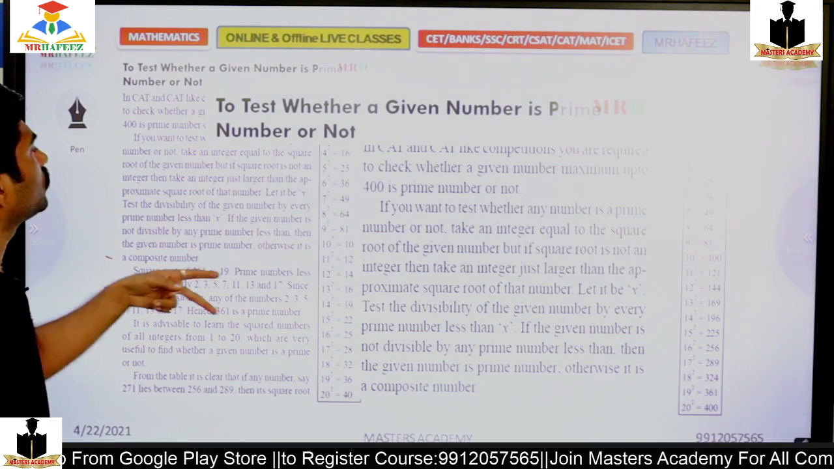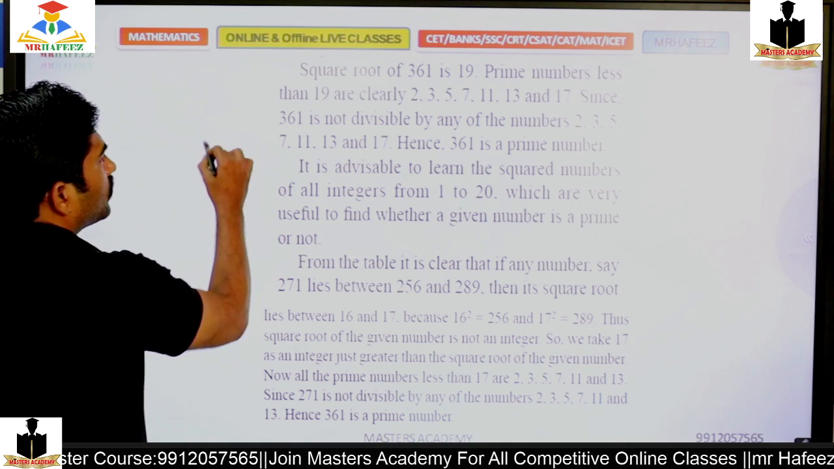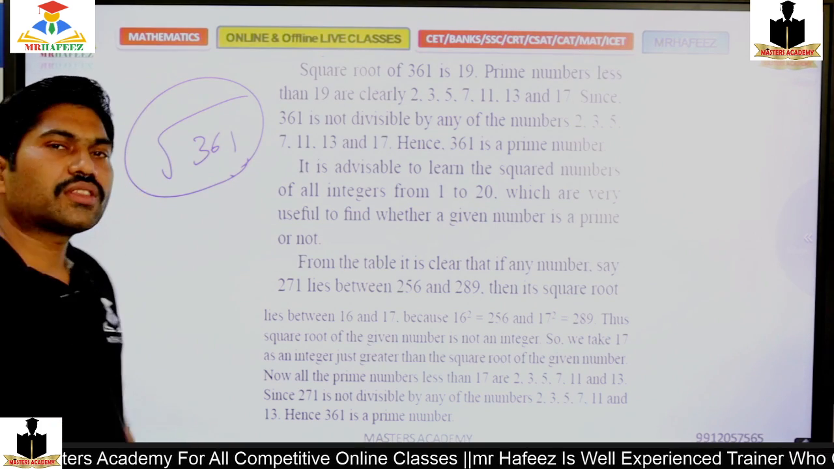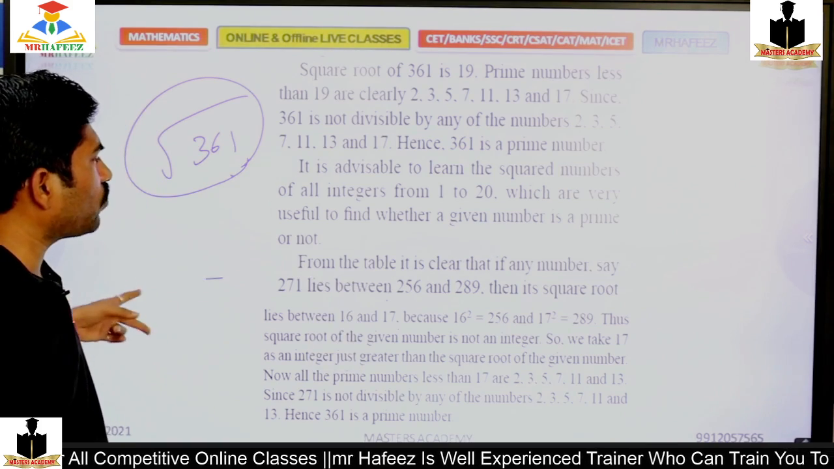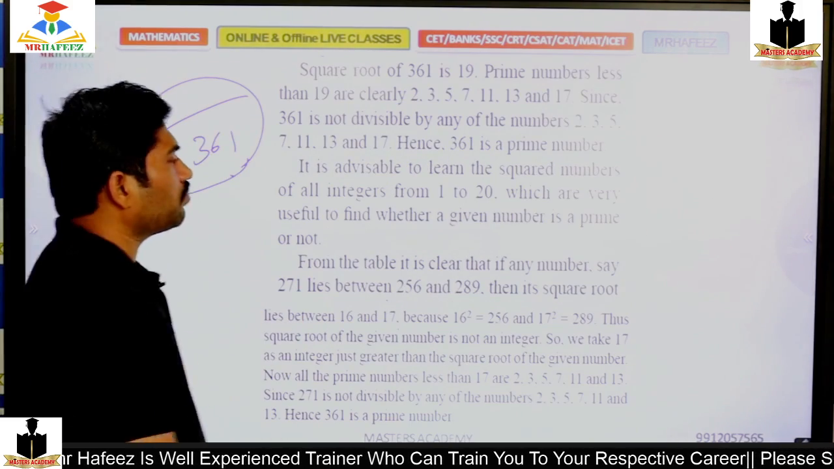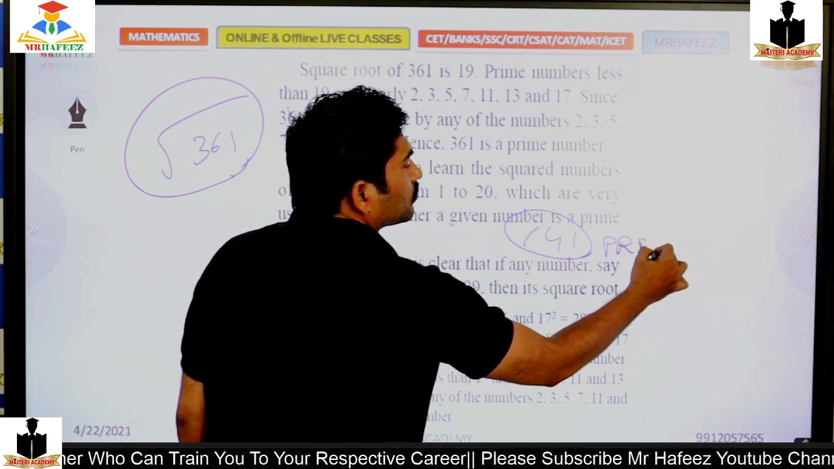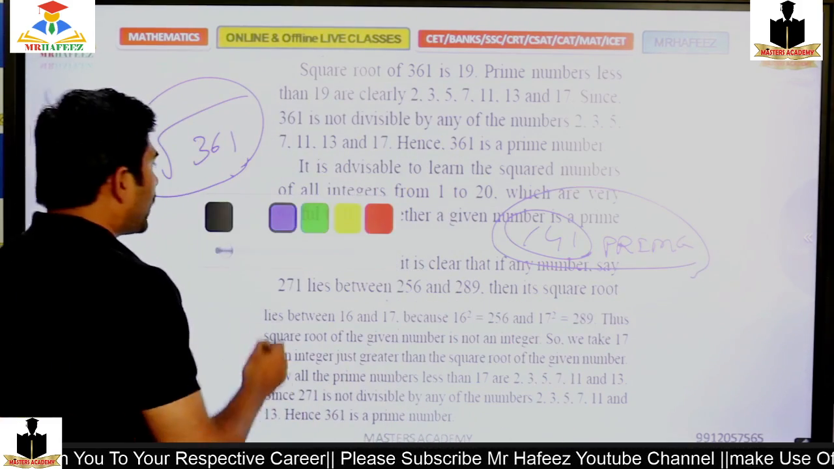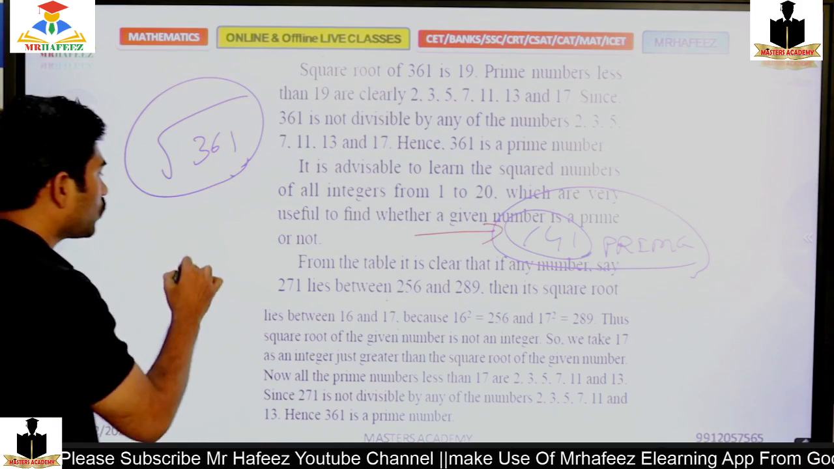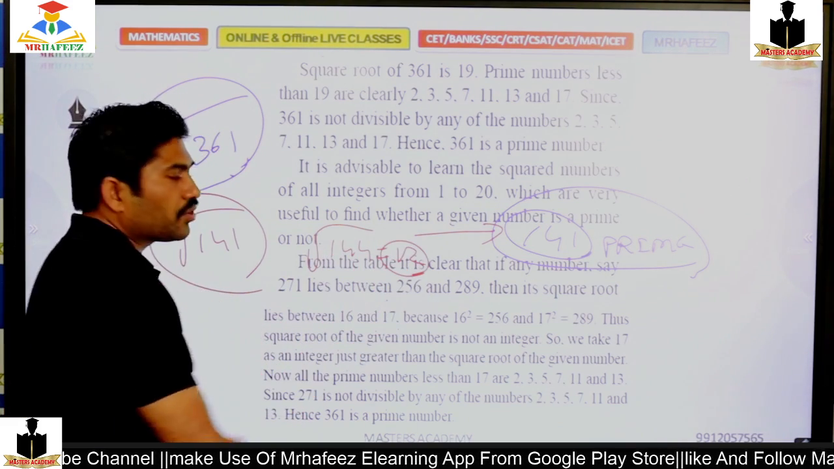So what is the square root of 361? Before going to that, what we need to know is how to test whether a number is prime or not. Take any number randomly. Is 141 a prime number or not? First, how should I think? I should start from the square root of 141. The root of 144 is 12.